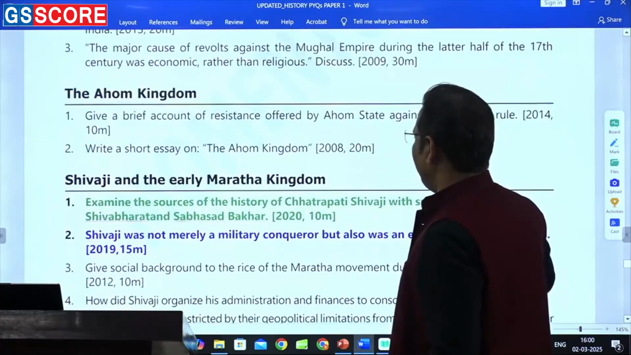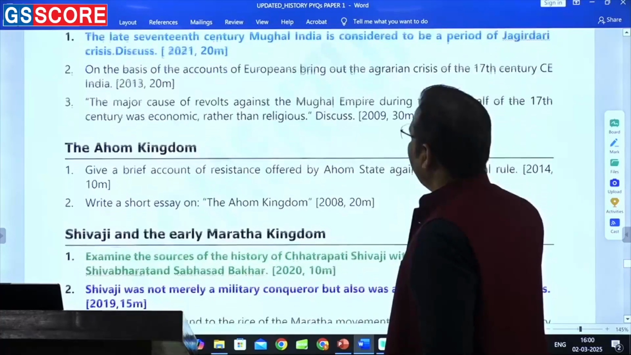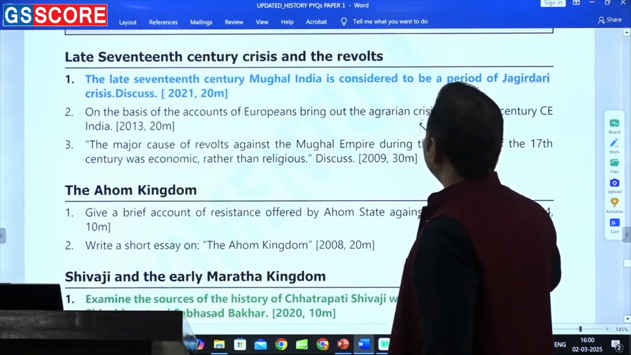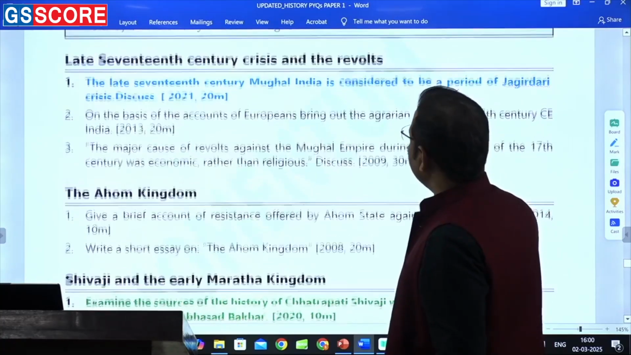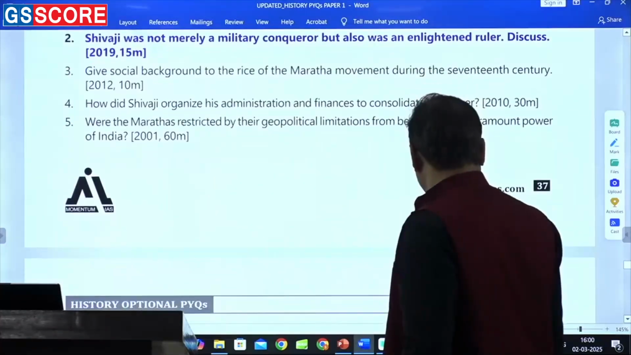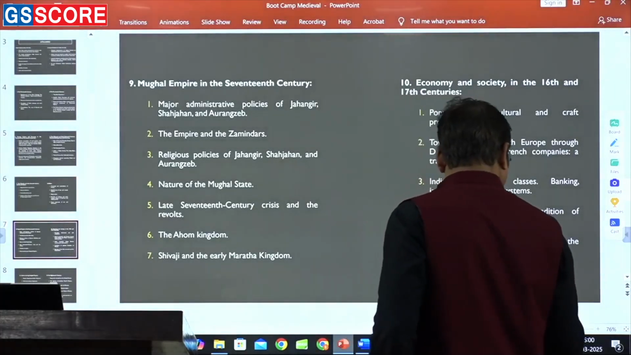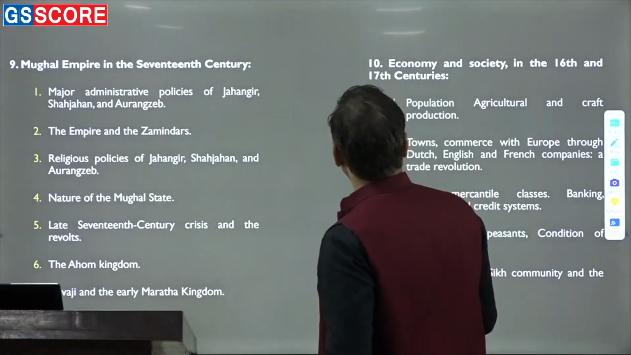As I have already told you, on Shivaji, in 2020 and 2019, the questions were there. On the late 17th century, the Jagirdari crisis, there was one question, which was also on the crisis and the decline. I told you that the factors which contributed to the decline of the Mughal Empire are now important for you, so you should focus more on them, right?